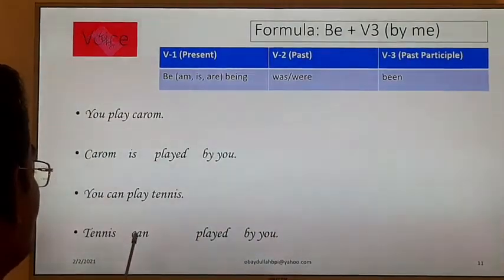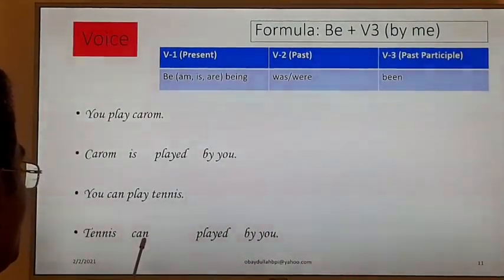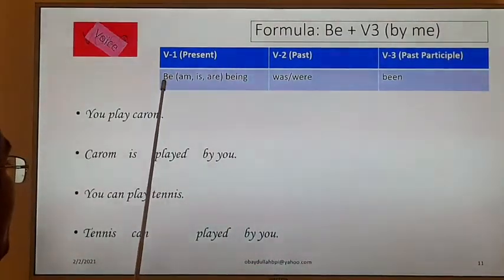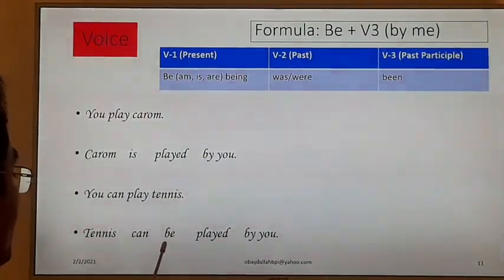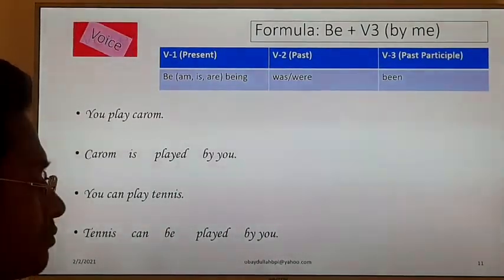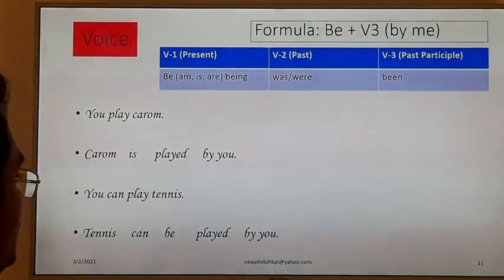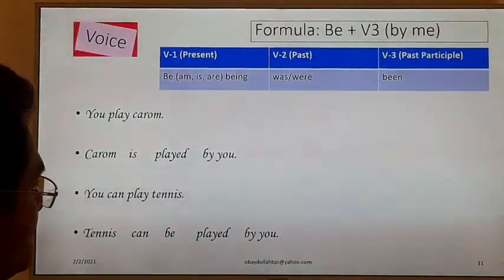Can is a modal verb, and after a modal verb we have to use the base form of be verb. That is why I have to use be. We could use be verb this way. Clear? This is the correct answer. So I think you have understood voice. Next example.